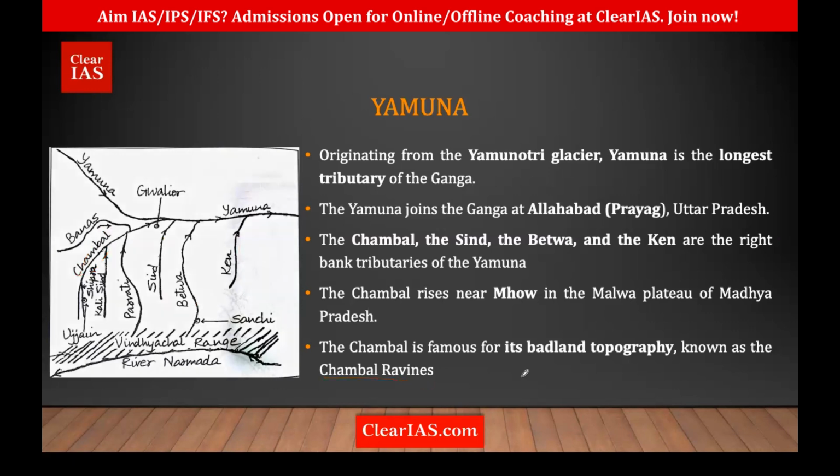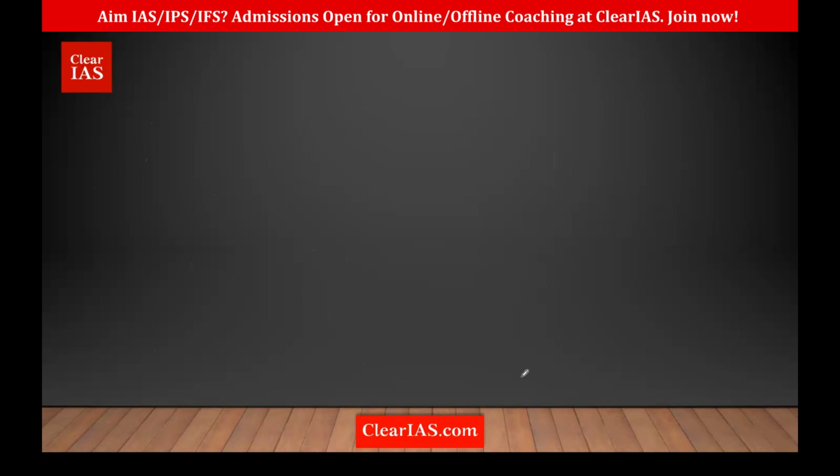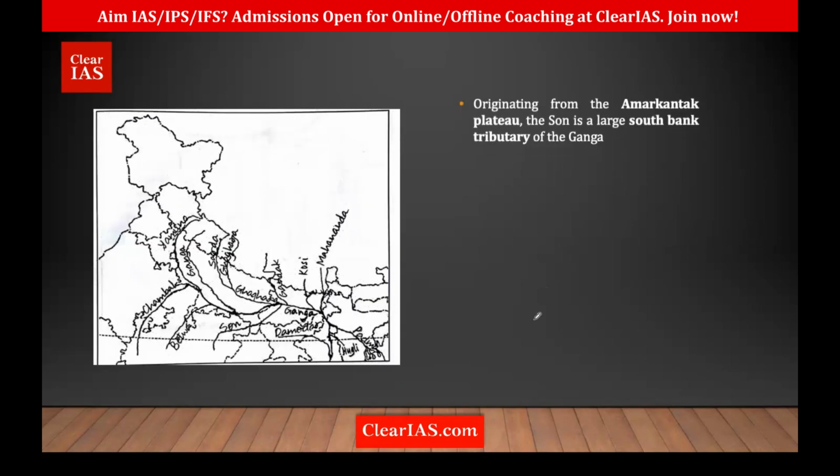That is Yamuna. Next, we are going to talk about who? The Son. If we're talking about Son, where does it originate? Its origin is at Amarkantak, the Amarkantak Plateau. The Son is the largest south bank tributary of Ganga. It's the south bank, or the right.